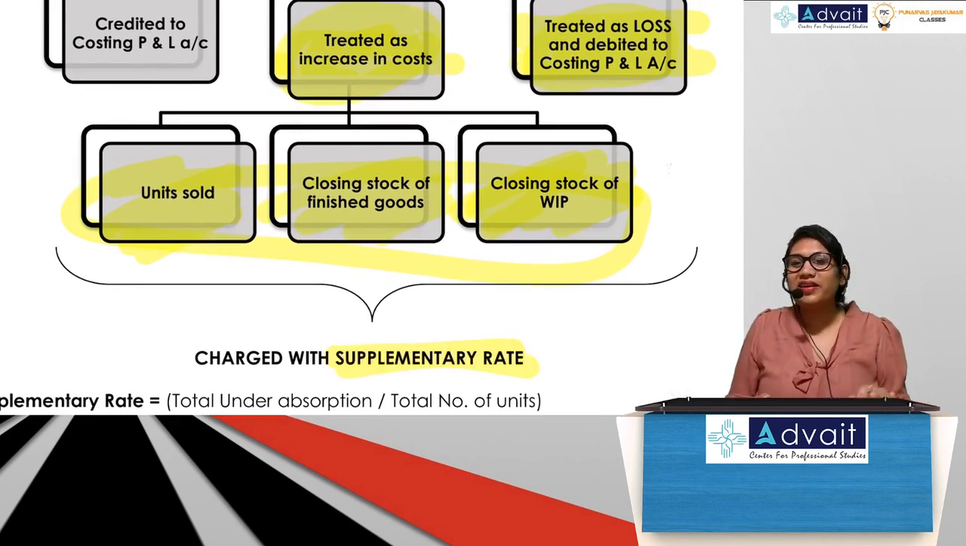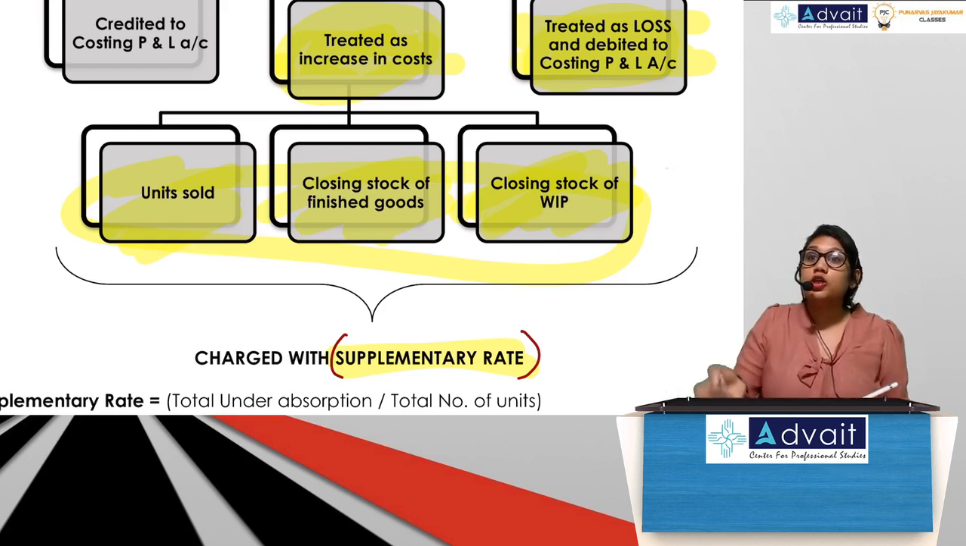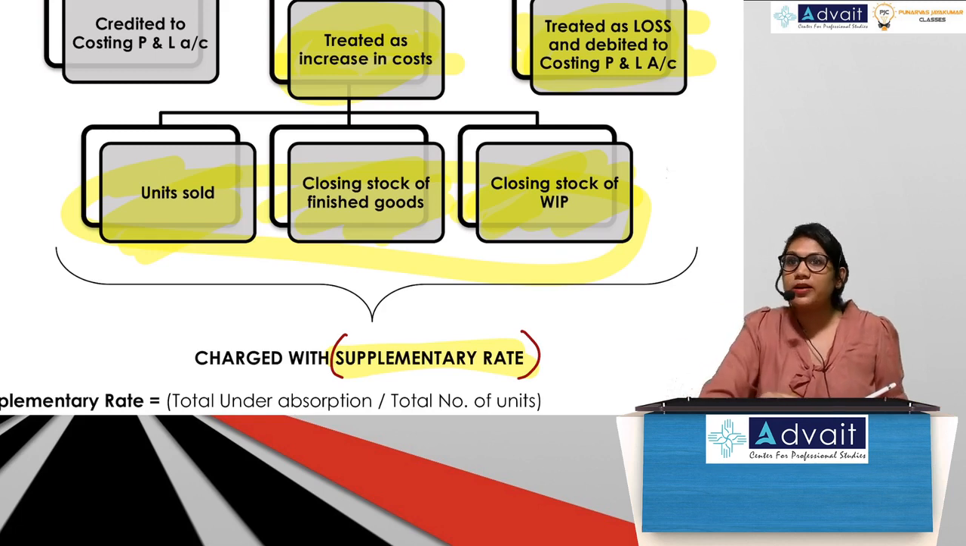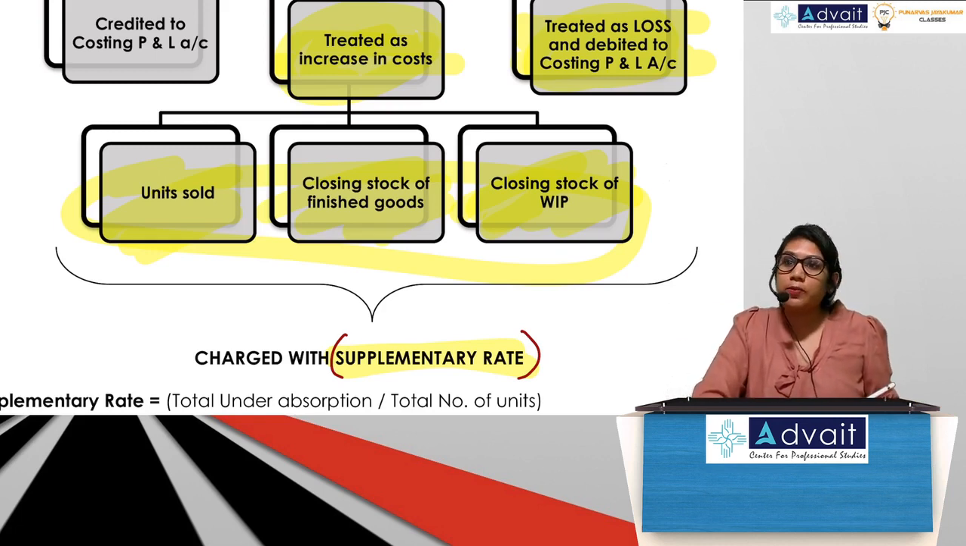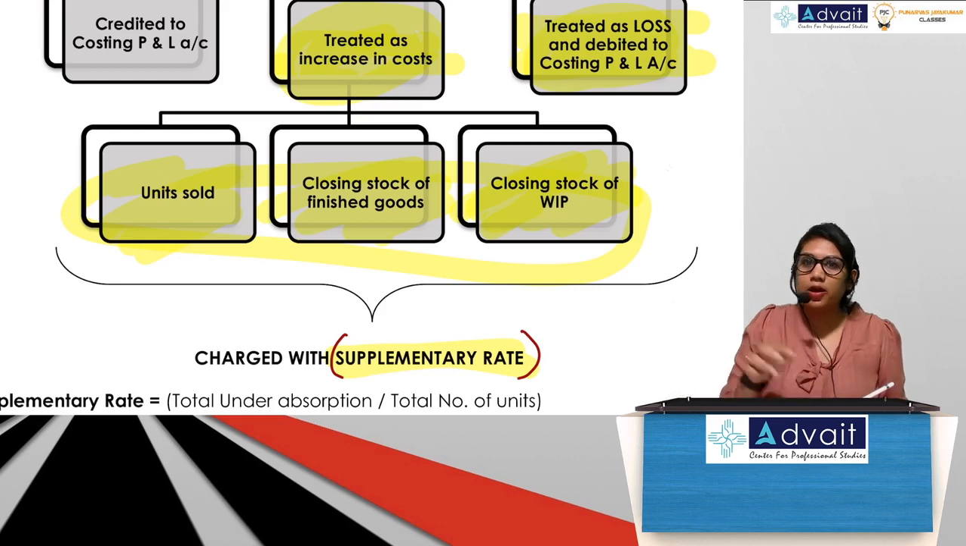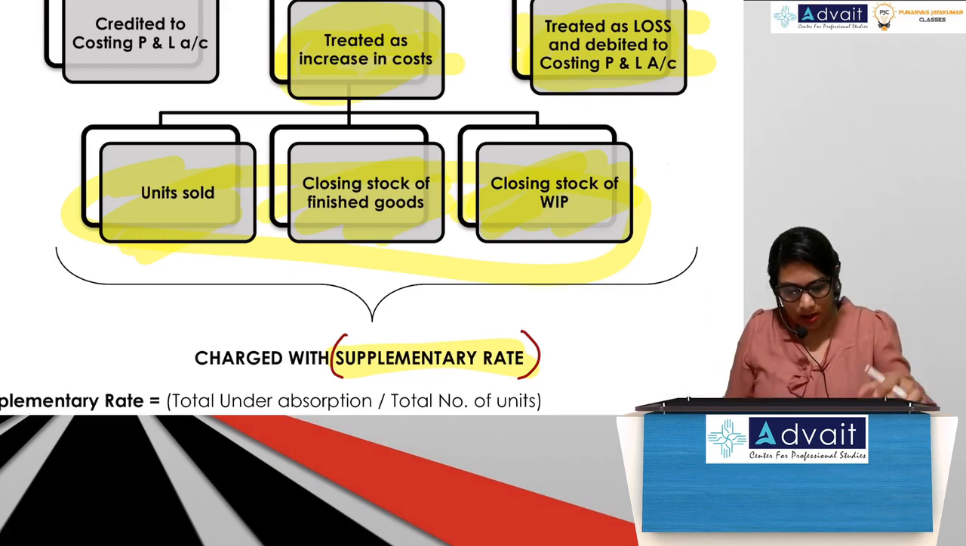Guys, supplementary rate is nothing. I will tell you what it is when we solve the problem. Okay, so remember this point. In the problem, sometimes they tell us to calculate the supplementary rate and only then show the treatment of under absorption. For that they give separate marks, so if you don't calculate the supplementary rate, you lose marks. If you charge using the supplementary rate or you divide it in the ratio of the units, you will get the same answer, no change. But if they ask you to calculate using the supplementary rate, you have to do as per the supplementary rate only. Guys, is it okay?